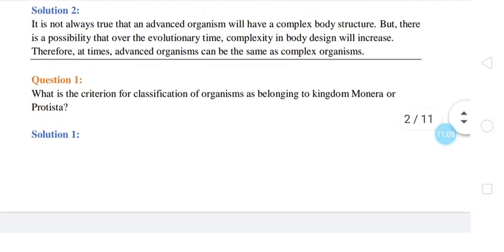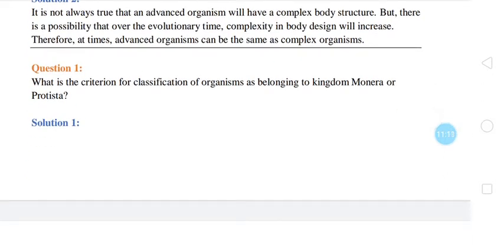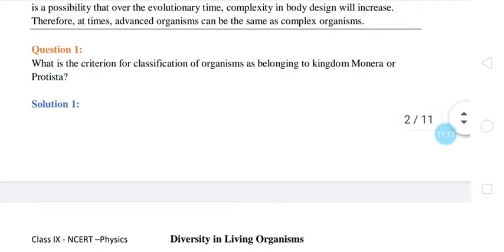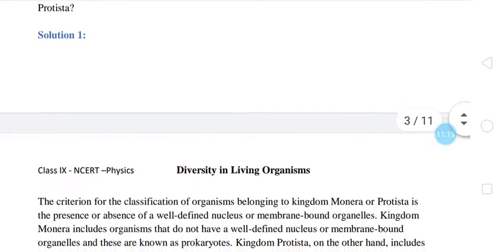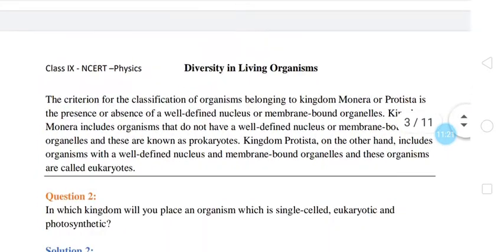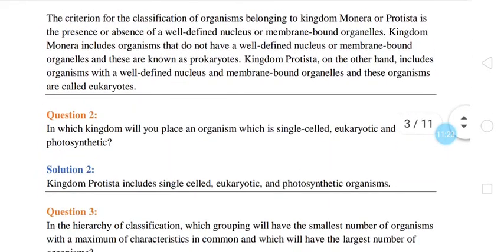So, just now we have discussed this. What is the criterion for classification of organisms as belonging to kingdom Monera or Protista? Which characters have we used? We use prokaryotic and eukaryotic type of organisms. These characteristics. What is the solution?